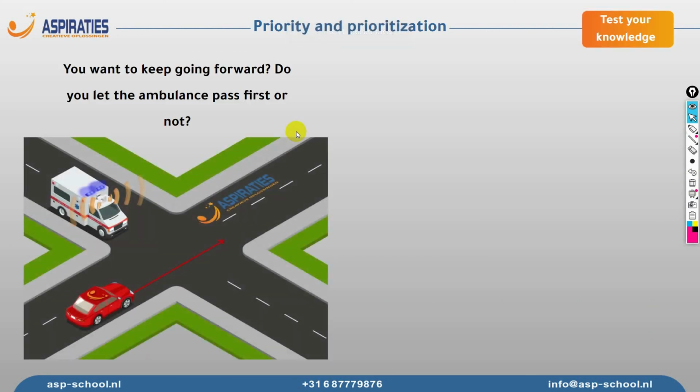Now, let's test our knowledge and see if we remember anything from today's class. You want to keep going forward. Do you let the ambulance pass first or not? Here it could be tricky. In the final exam, they might show you a picture where there's an ambulance, but the lights are not on. In this case, the lights are on and the sirens are on as well. In such a scenario, we must allow the ambulance to cross first. Then we can cross, as we know.